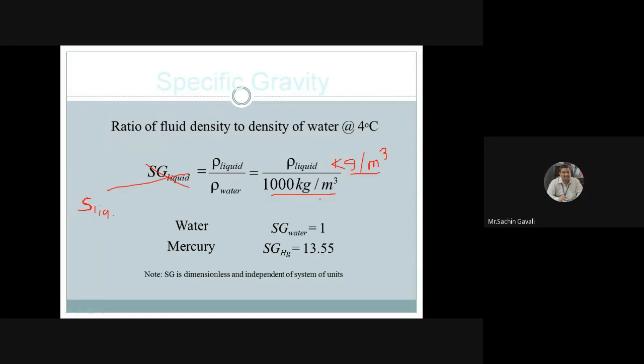Specific gravity of mercury is 13.55, where the density is considered as 13,550.